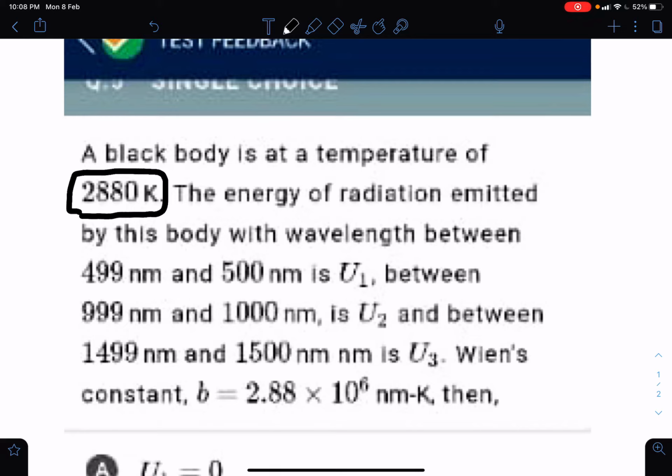Now we know that the black body will emit radiations corresponding to all possible wavelengths from 0 to infinity. Some energy is always associated with some wavelength or the other. It's not that any wavelength is missing; all wavelengths will be present. For some wavelengths, energy emitted per unit time will be more. For some wavelengths, energy emitted per unit time from unit area of its surface will be less.